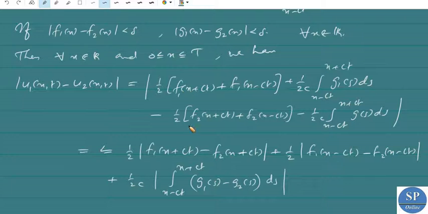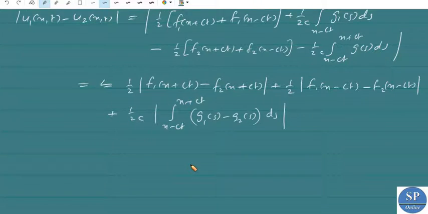So now this can be written as 1 by 2 into f1 of x plus ct minus f2 of x plus ct here, and here is 1 by 2 into f1 of x minus ct minus f2 of x minus ct. We know that the modulus of the integral is less than or equal to the integral of the modulus. Okay, so here we can write 1 by 2 modulus of this.